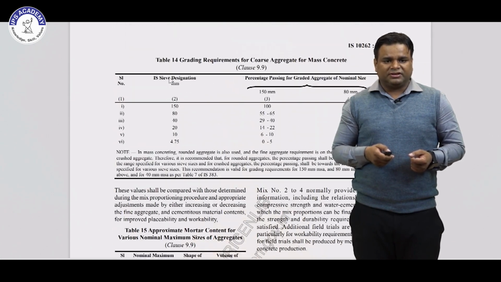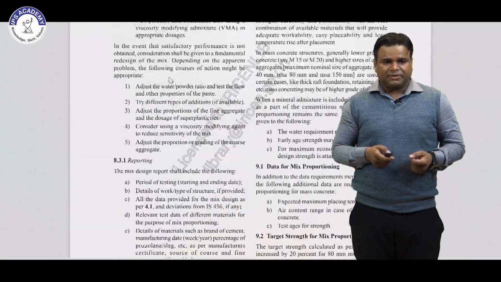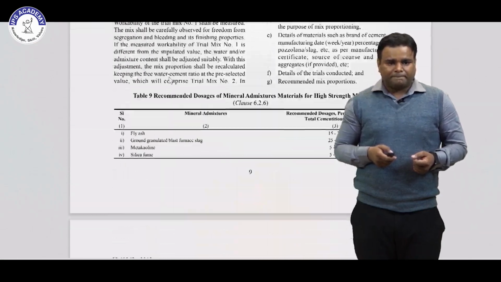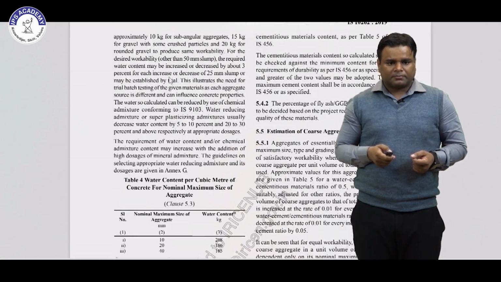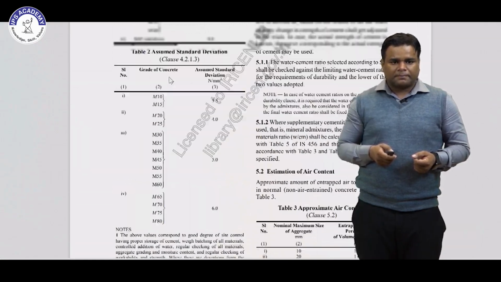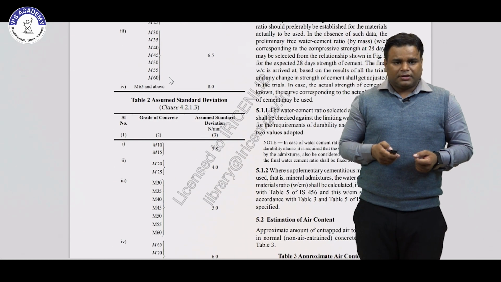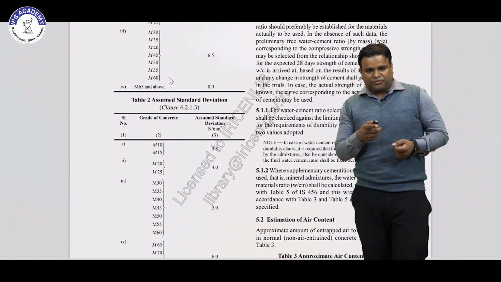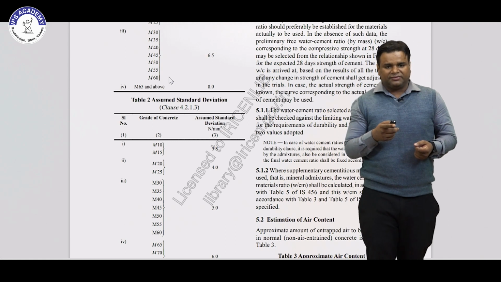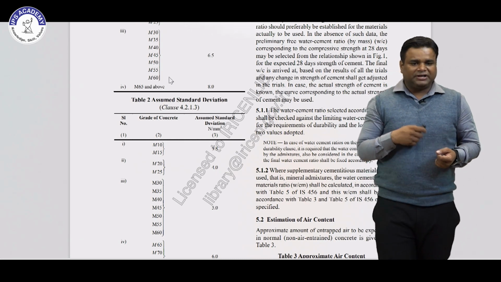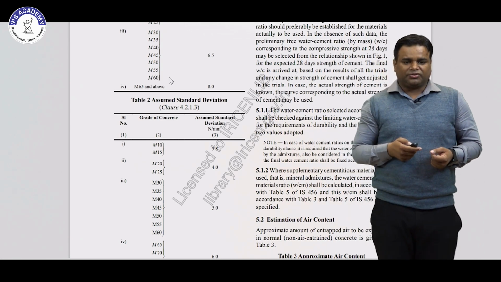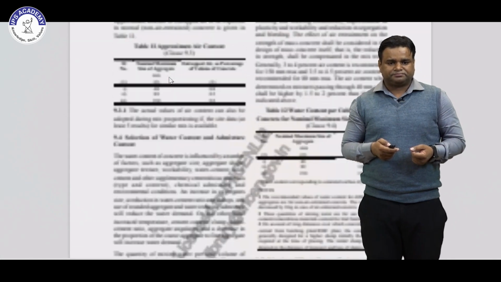When we see the standard deviation table, for M40 the standard deviation is given as 5 Newton per mm square. Our concrete is M40, so that's why we have taken 5 for the standard deviation.